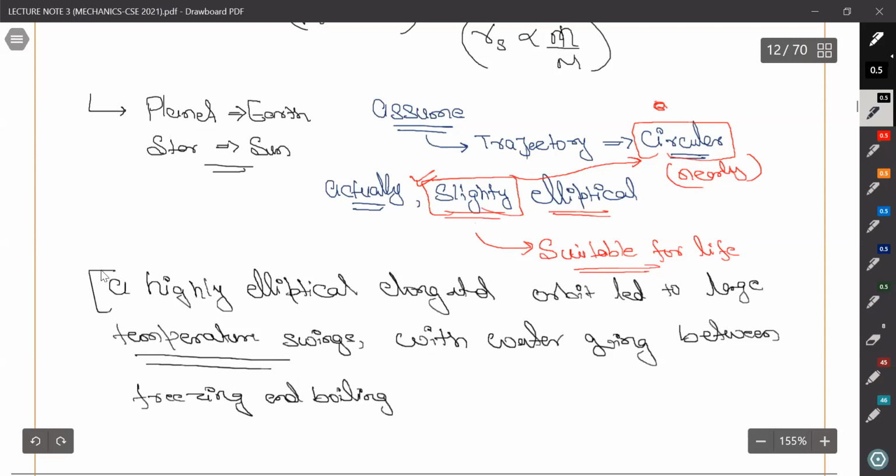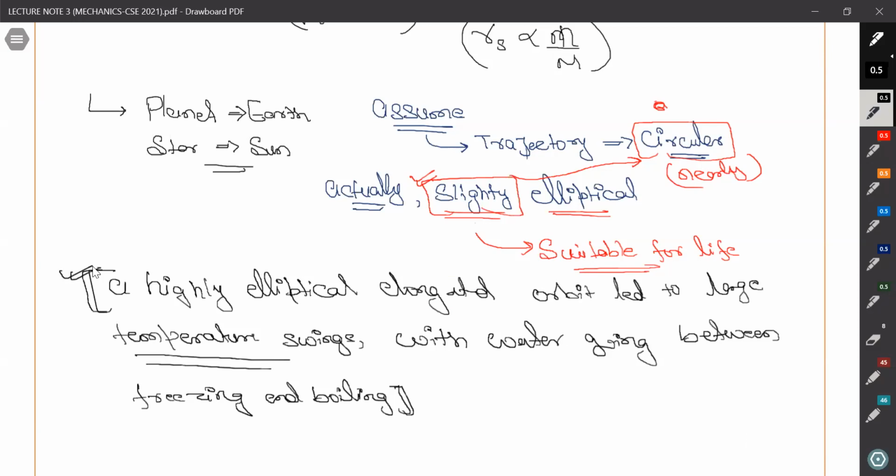This is a very value added line, right? This one line can fetch you 1 mark extra whenever you are studying the central forces. Whenever you write anything related to the earth and you are assuming it to be circular, you need to write down why we are assuming it circular and why it is nearly circular.